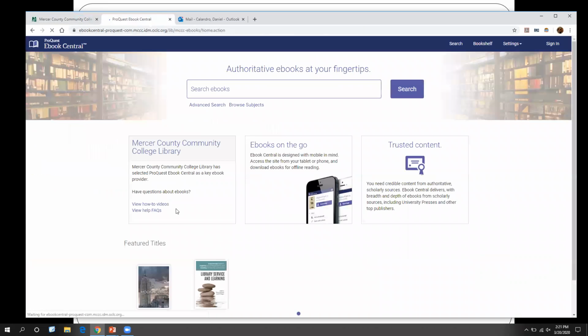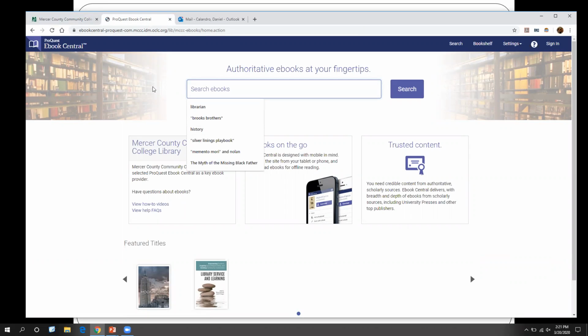And the nice part about Ebrary is that all of the books in here are available full text. So you don't have to check them out, or in this case, worry about going to the library. You'll be able to actually search within the text of the book, which is great. I'll show you how you can do that, and we'll see if we can find some sources for you guys. And here you can see I've already done some searching as well.